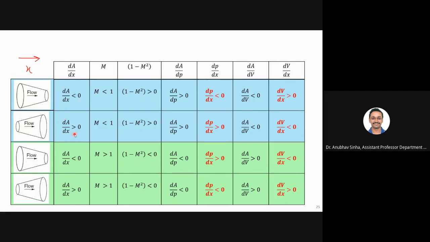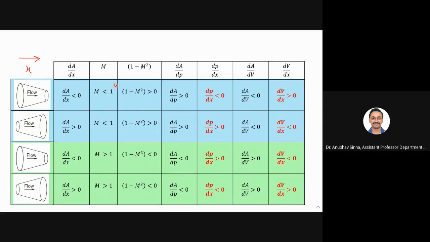This is fine to everyone? Someone should be there to say yes or no. Otherwise, I don't know if I have lost the connection or what. Okay, sir. Yes, sir. Yes, sir. Okay, so area is decreasing, area is increasing.